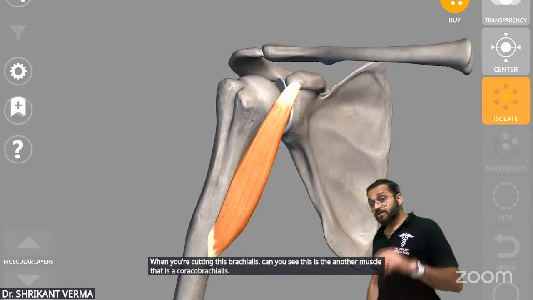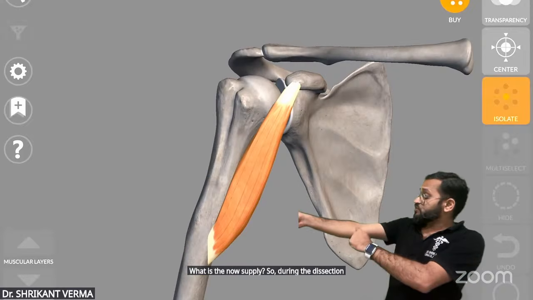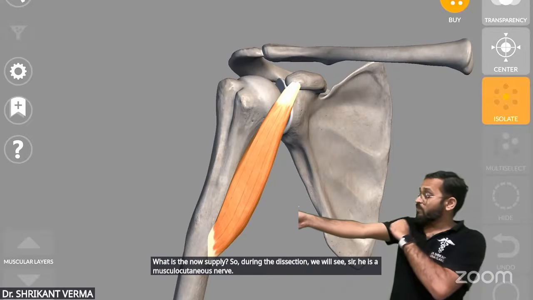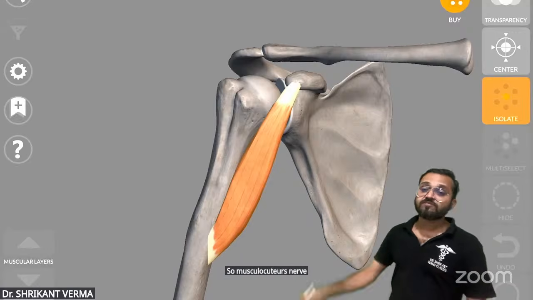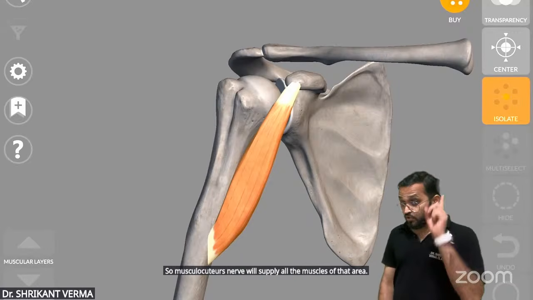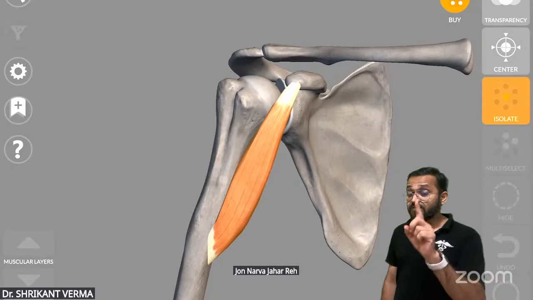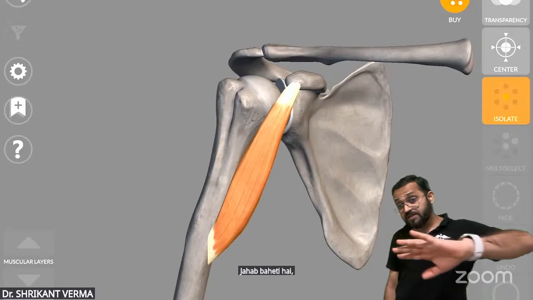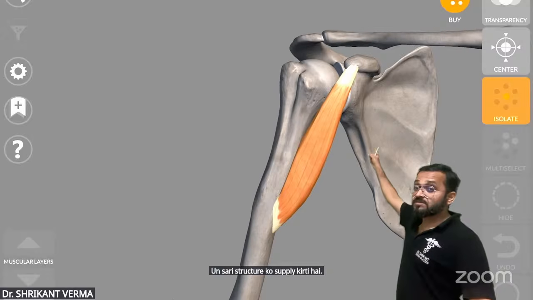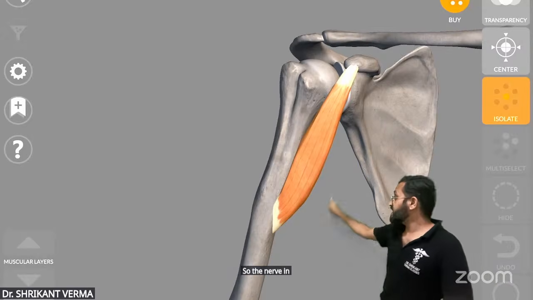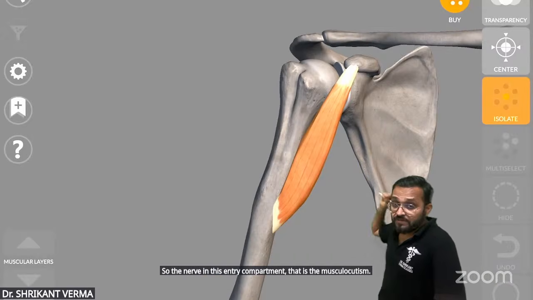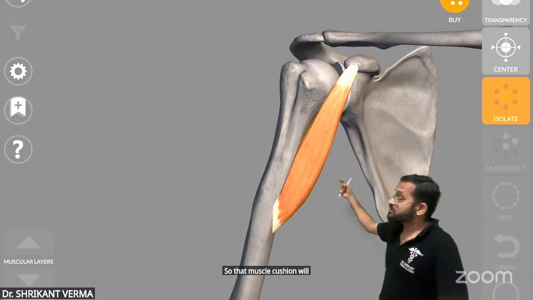What is the nerve supply? During the dissection, we will see here is the musculocutaneous nerve. The musculocutaneous nerve will supply all the muscles of that area. जो नर्व जहां रहती है, जहां बहती है, उन सारे स्ट्रक्चर को सप्लाई करती है. Sir, the nerve in this anterior compartment is the musculocutaneous nerve. So that nerve will supply all the muscles of that area.